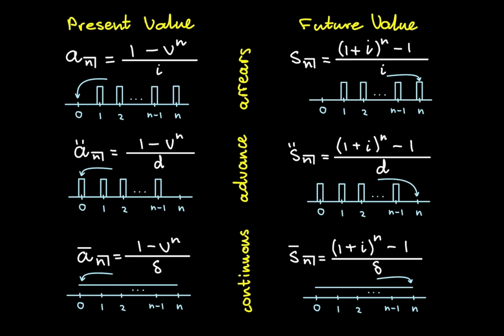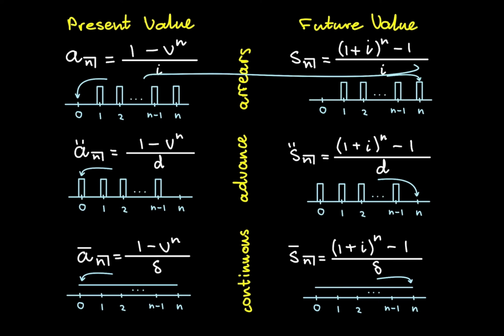Okay, now I highly recommend that you learn these formulae off by heart. It's really not that hard. So all the present value annuities have the exact same numerator, and this numerator is 1 minus v to the power of n. And the v in the numerator represents the discounting factor, which is (1 plus i) to the negative 1. And the future value annuities all have the same numerator, and this is (1 plus i) to the n minus 1, (1 plus i) to the n being the accumulation factor.